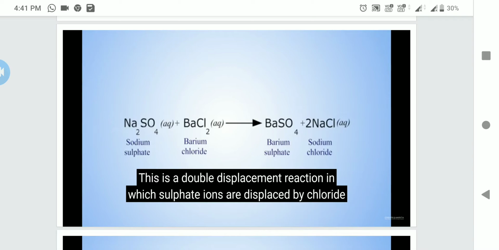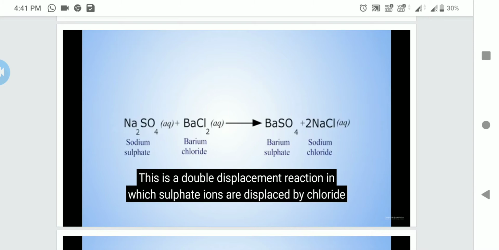Na2SO4 plus BaCl2 gives rise to BaSO4 plus 2NaCl. Since in the molecular formula of Na2SO4 two sodium atoms are present, you have to read it as Na2SO4 and barium chloride BaCl2.